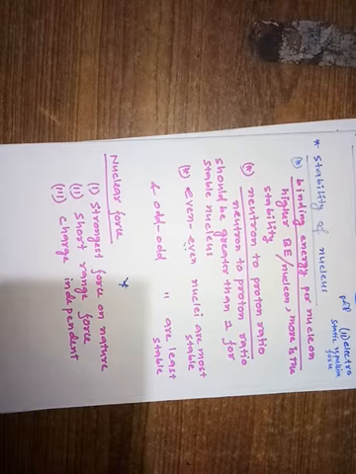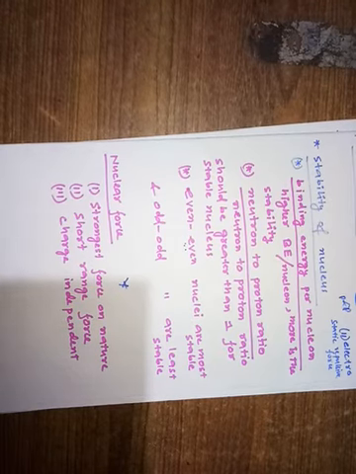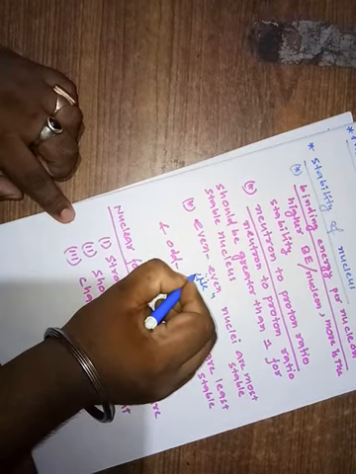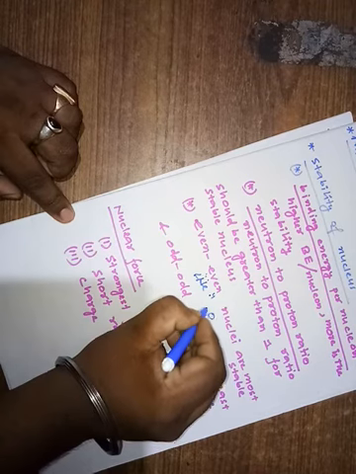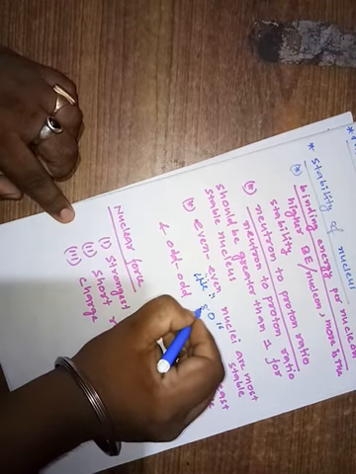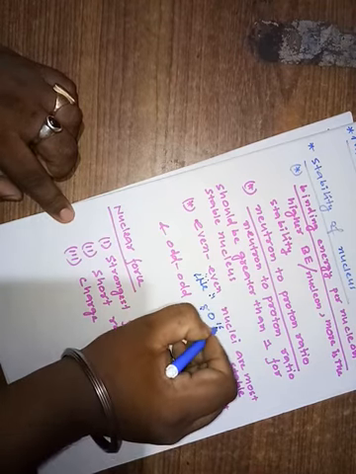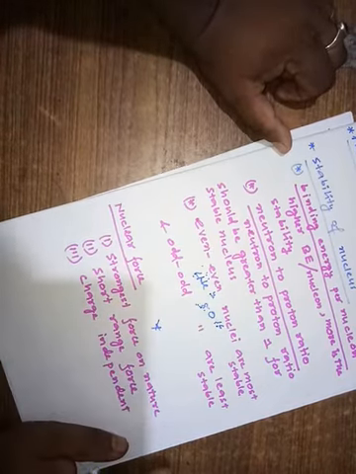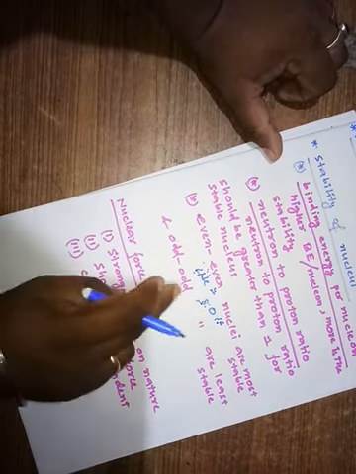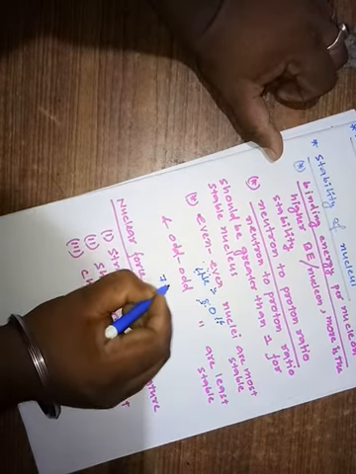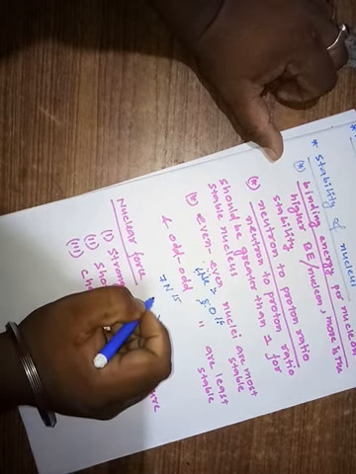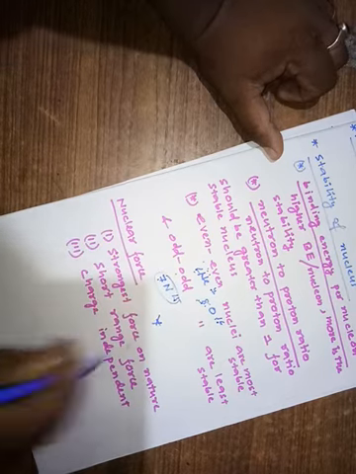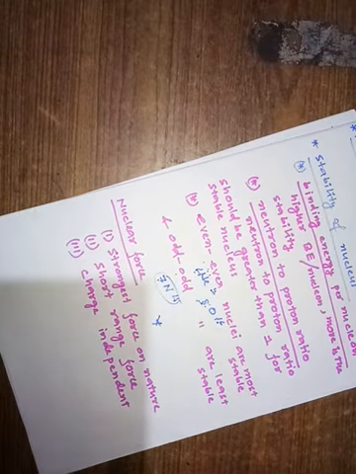The third point is even nuclei. What does even nucleus mean? For example, helium 2 4: atomic number is even, mass number is even. Oxygen 8 16: atomic number is 8, mass number is 16. Both are even. Okay, so even nuclei are found to be most stable. Odd nuclei, for example nitrogen 7 15: 7 is odd, 15 is odd. This is an odd nucleus. Odd nuclei are found to be least stable.